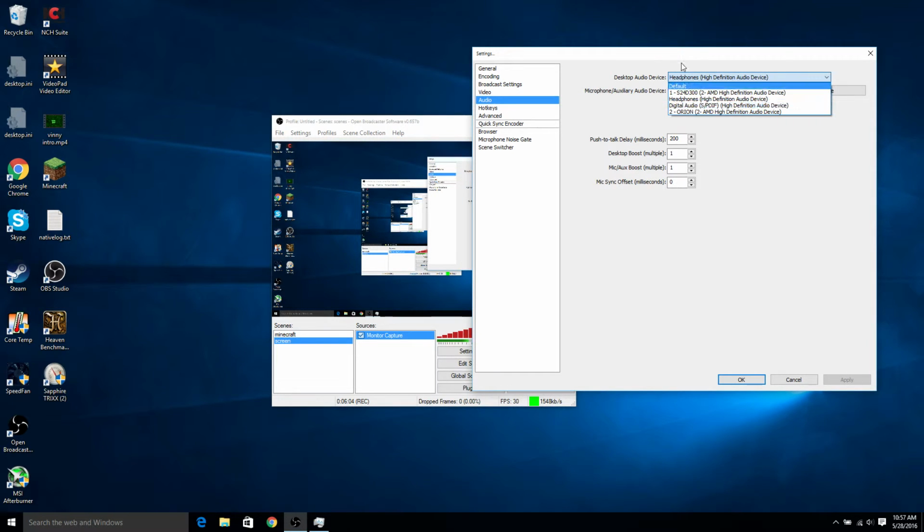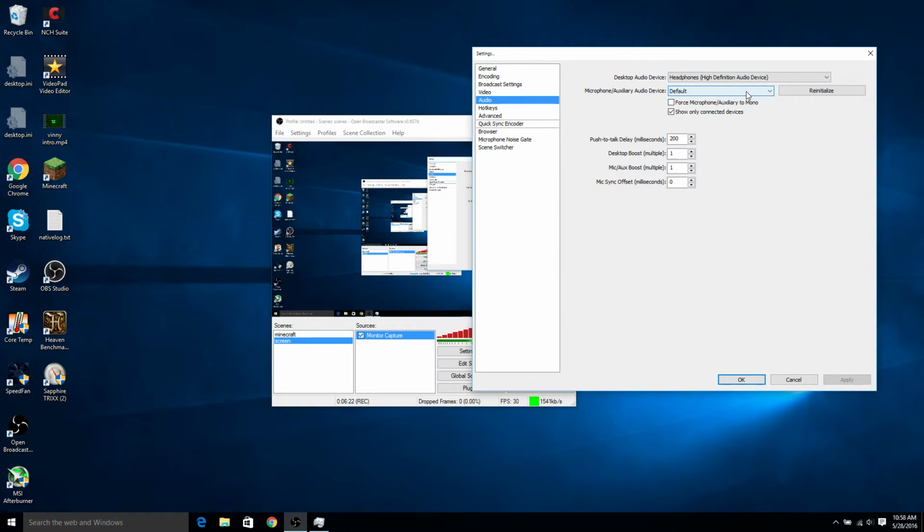Audio, this is whatever you have your headphones at. I have a lot of them because my second monitor is also a television, a small flat screen TV, so I could get the audio from there, but I'm just using my headphones right here, my Beats headphones.